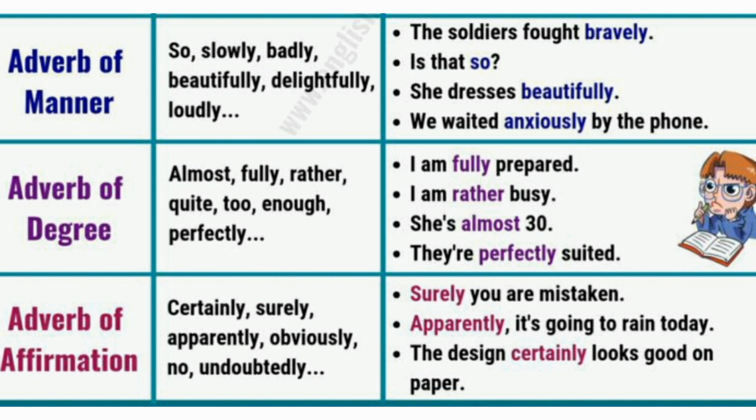Now we move on to adverb of affirmation or negation. Examples are certainly, surely, apparently, obviously, no, undoubtedly. An example of affirmation is: surely you are mistaken. Surely is an adverb of affirmation as it is answering yes to the statement. For adverb of negation: I will not be there. Not is an adverb of negation as it is saying no to the statement.